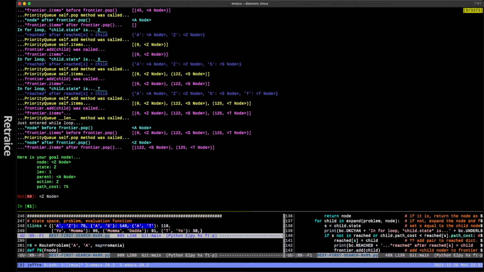Can you guess which one we're going to pick? We're trying to go from A to Z. Should we pick S? Should we pick T? No, of course not. But we have to analyze them all first because our algorithm is slightly under-optimized for that.